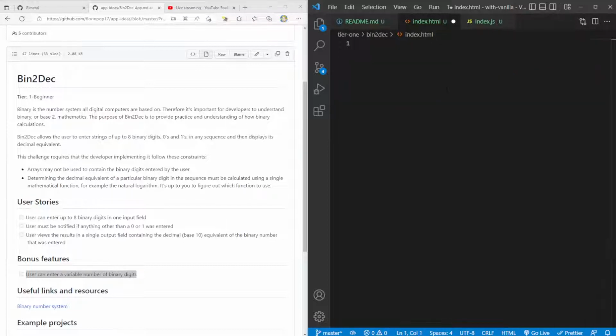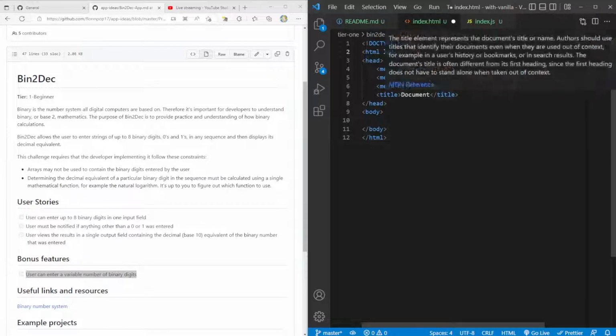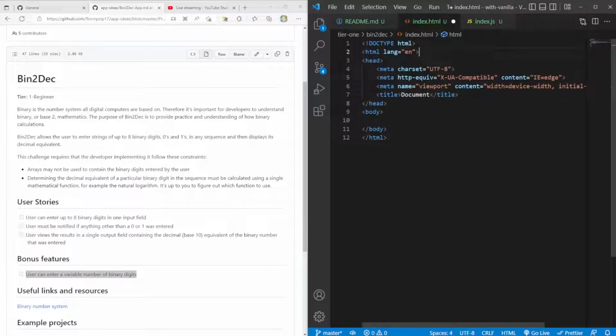So again, for anyone just joining in now, that's going to be a single exclamation point. It actually uses this extension in the background, which now comes with VS Code. I remember this used to be something you'd have to install yourself. But you just click on this, and you get, again, this nice HTML5 compliant baseline to start off with. We'll give this a title of bin2deck.